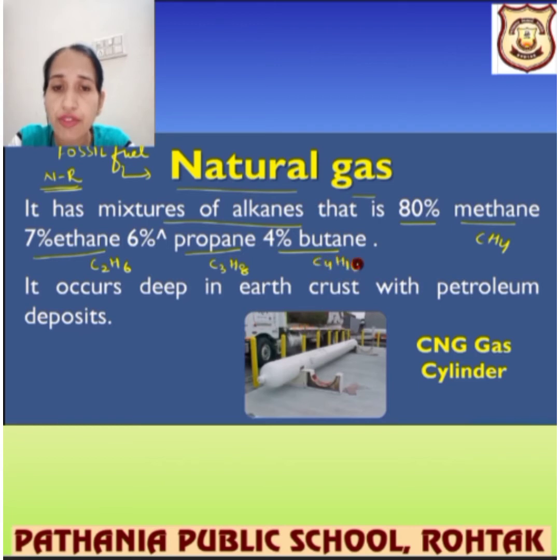that is C4H10. Okay. So natural gas has 80% methane, 7% ethane, 6% propane, and 4% butane. Remember this. Now you come to know that the major constituent is methane. So natural gas basically has methane, and smaller quantities of ethane, propane, and butane are also present in it.